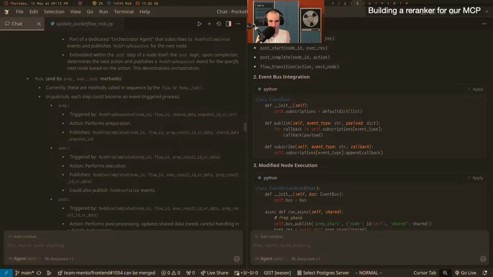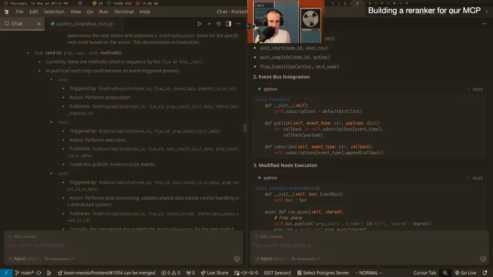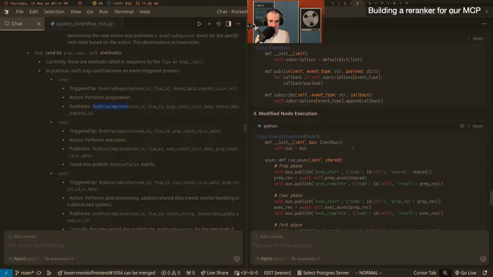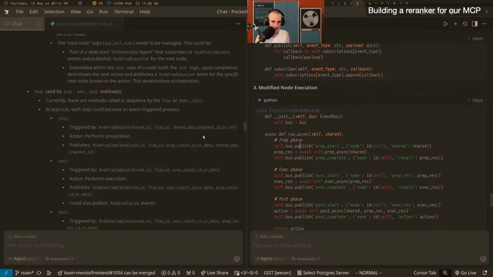So anyway, going back to our Gemini trace, it's going to decompose our node steps into a pub/sub mechanism, right? So a prep step could be triggered by a node prep requested event that comes in, sure. And then we send a node prep completed event, which also, sure, this is what DeepSeek found here, right? Except here, it's not triggered. It's just sending out events. So DeepSeek, not good, my friend.